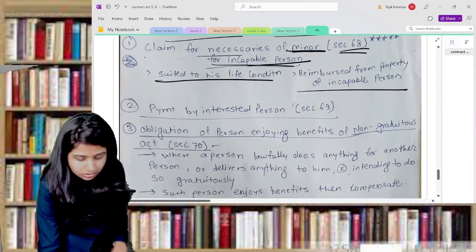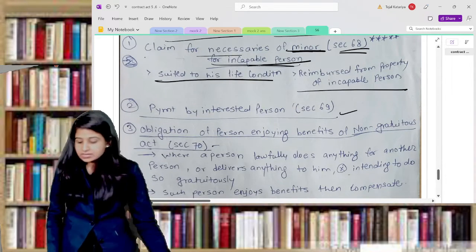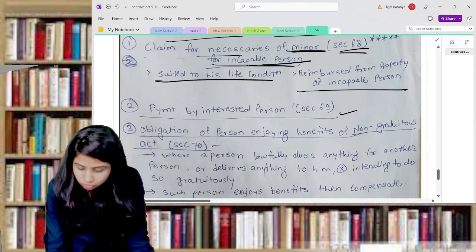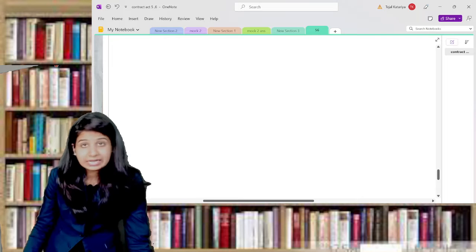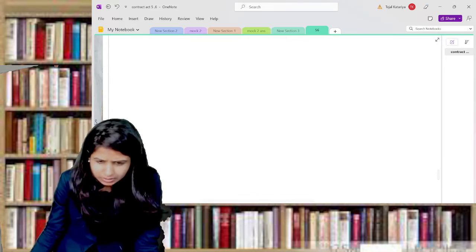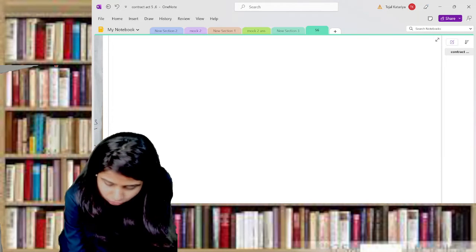The second situation is payment by the interested person, section number 69. Understand this section, this is quite important from your examination perspective also. This question is there in your RTP also, I guess so. So understand section number 69.